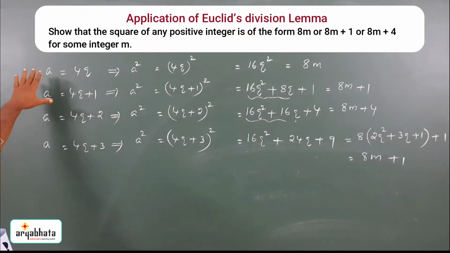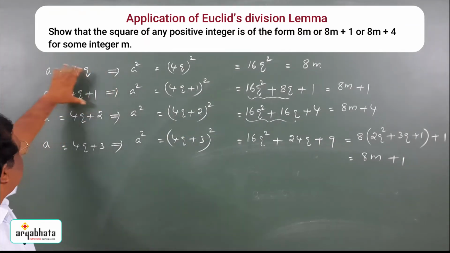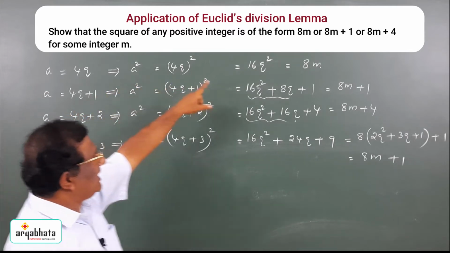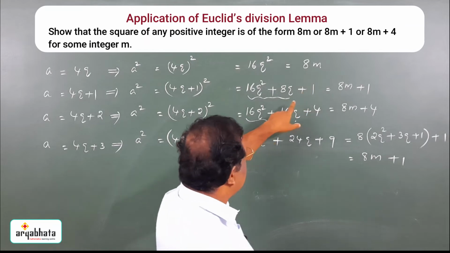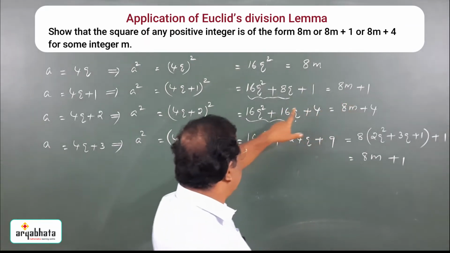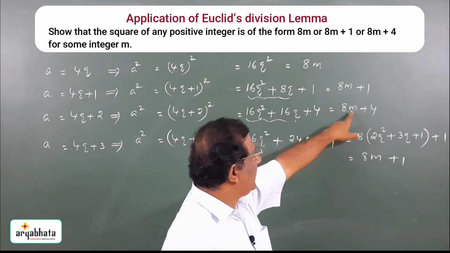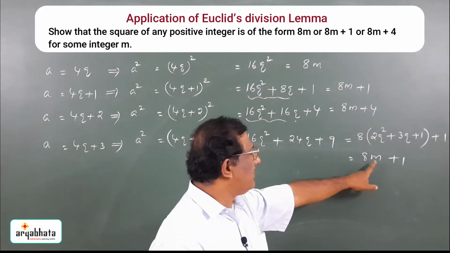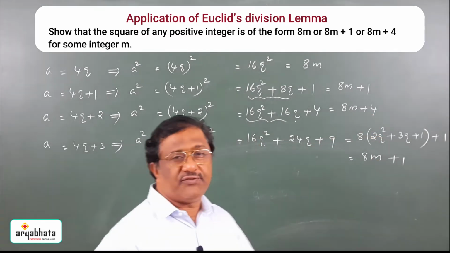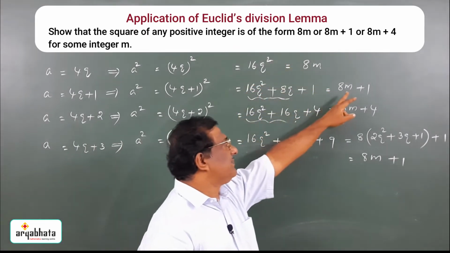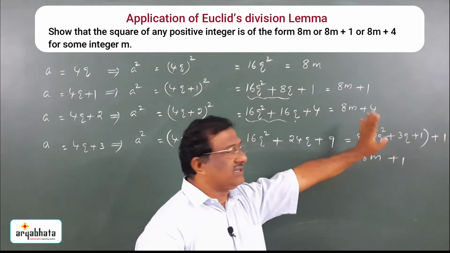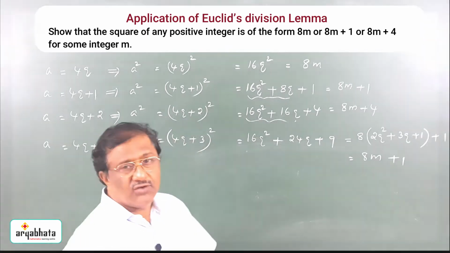We have seen the square of a natural number is either a multiple of 8. See here it is a multiple of 8. Here a multiple of 8 plus 1. Here a multiple of 8 plus 4. Here also a multiple of 8 plus 1. So the square of a natural number is either a multiple of 8, or it exceeds a multiple of 8 by 1, or it exceeds a multiple of 8 by 4.